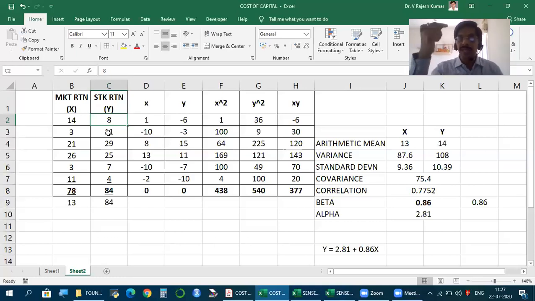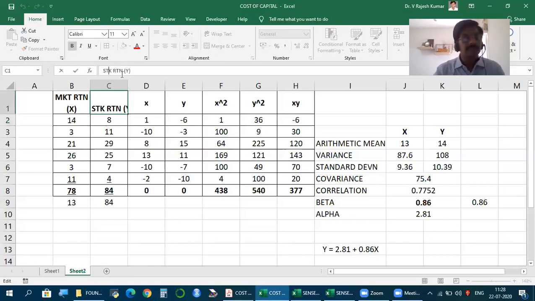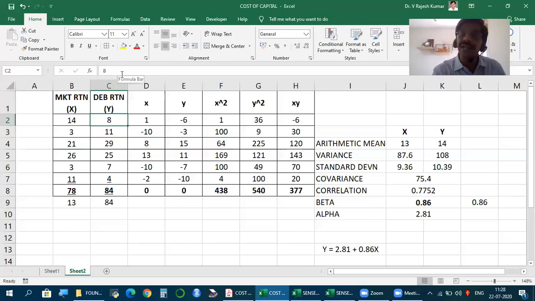If you go to the NSE, BSE website, you can also see which bonds and debt instruments are traded in the market. So like shares, even bonds are also traded, which means even for debentures, we can find the prices on a daily basis. So every day we will have prices available. If so, then even for bonds, we can find returns every day. So instead of stock return, I can take debenture return. If we have debenture return, then I can also calculate beta for debt. Beta for debentures.